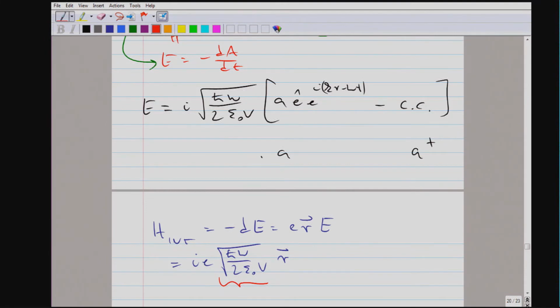This electric field is actually the electric field of a single photon. This is the correct normalization. If you want to factor out the volume, the frequency, and all that, you combine these factors in such a way that it's the electric field of a single photon. Then we have the dipole moment, and then we have an expression with creation and annihilation operators.